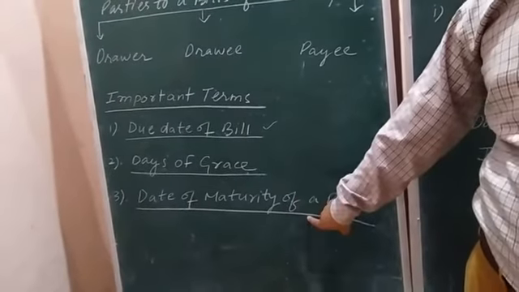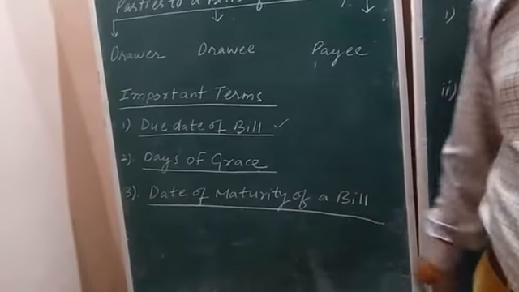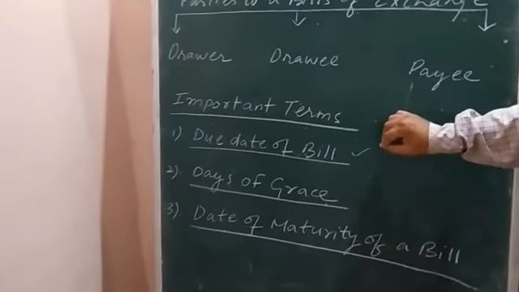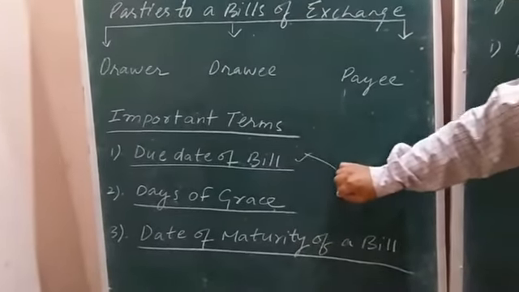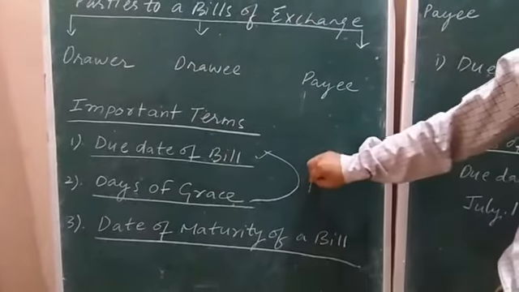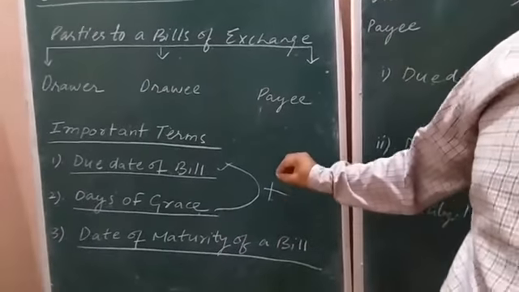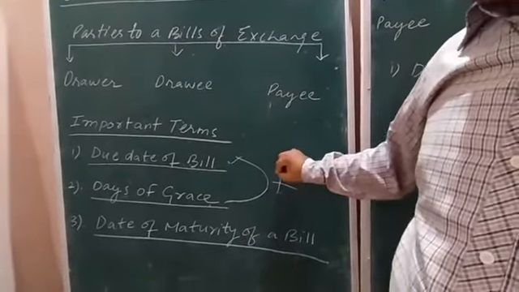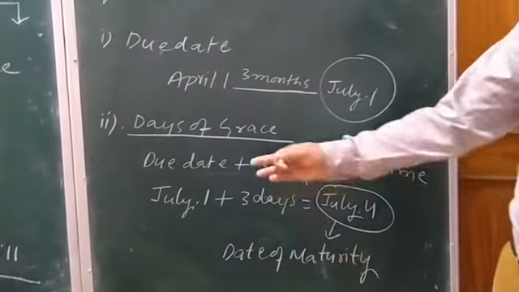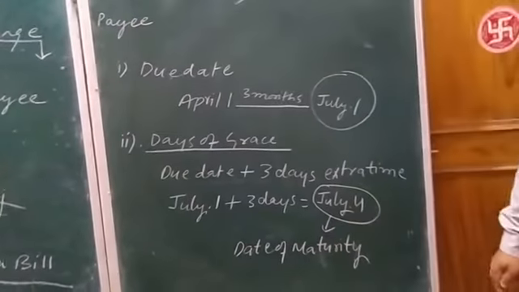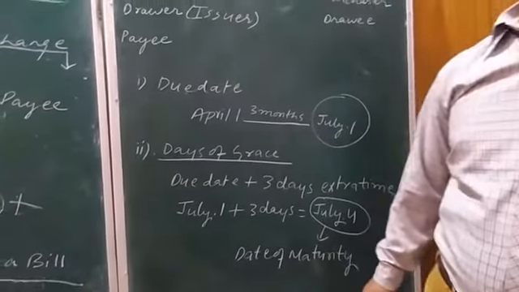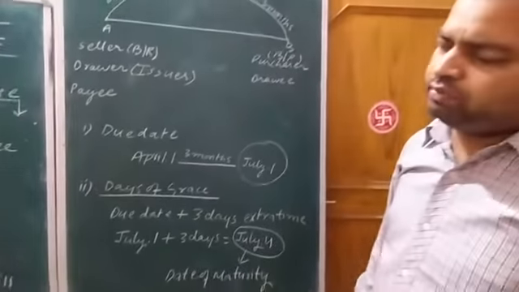Now the third term is also to be explained to you, date of maturity of the bill. What is date of maturity of the bill? When due date of the bill and days of grace are added. Okay? See here, due date of the bill is July 1st. And when 3 days of grace will be added to the due date, we will get the date of maturity of a bill. This is known as date of maturity of the bill.